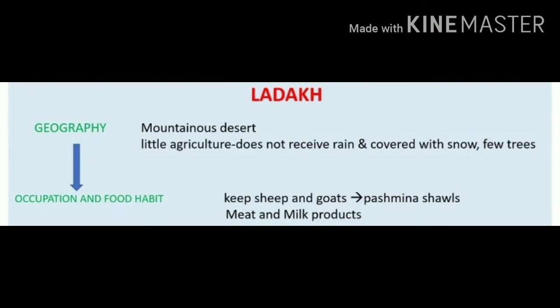What about their historical factor? Buddhism reached Tibet via Ladakh, so Ladakh is also called Little Tibet. Islam was introduced in this area about 400 years ago, and we have a significant Muslim population living there. So these are the geographical and historical factors of Ladakh. It is very simple. You make the important points from what I am telling. That is enough.